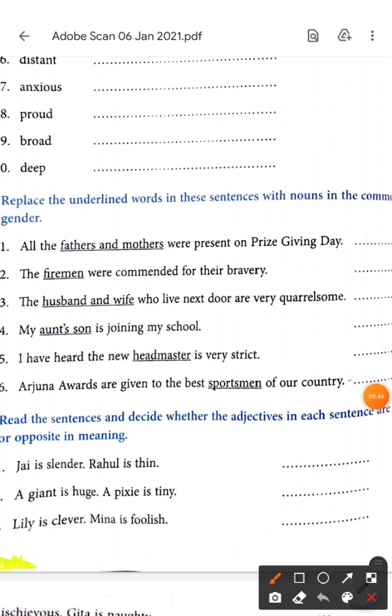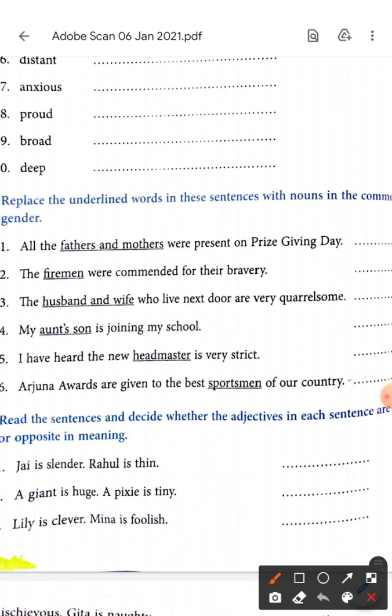Now let's see here. Replace the underlined words in these sentences with nouns in the common gender. Now, father is male, mother is female. But we have to use something as a common gender. What is a common word? When we have a lot of fathers and mothers, what do we say?